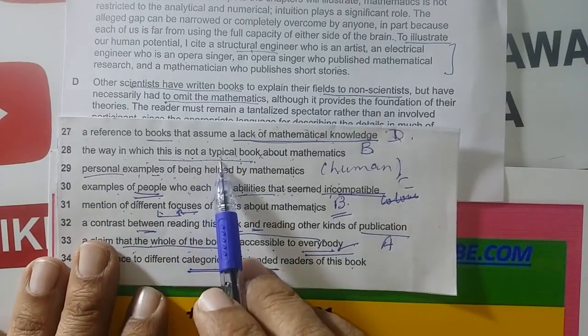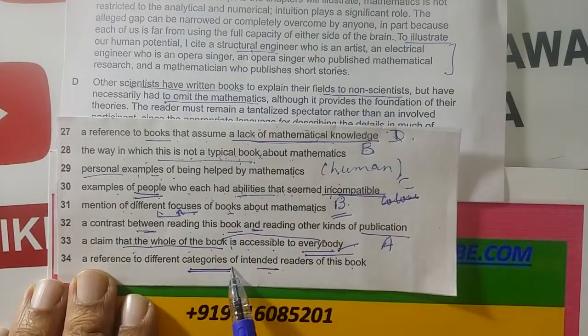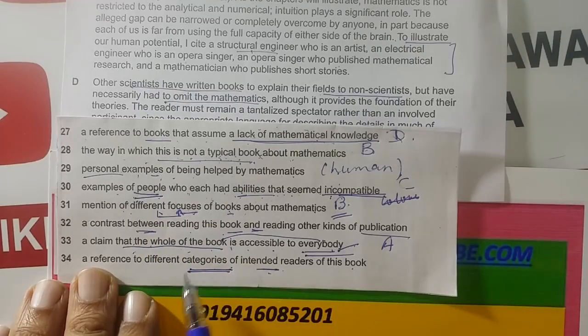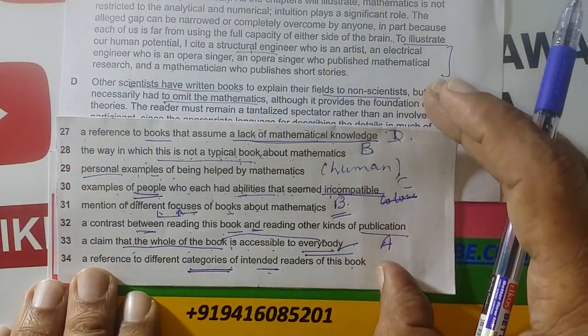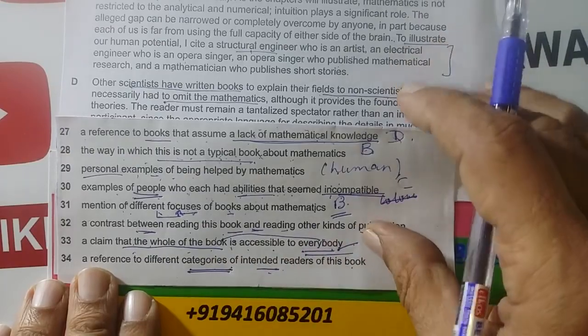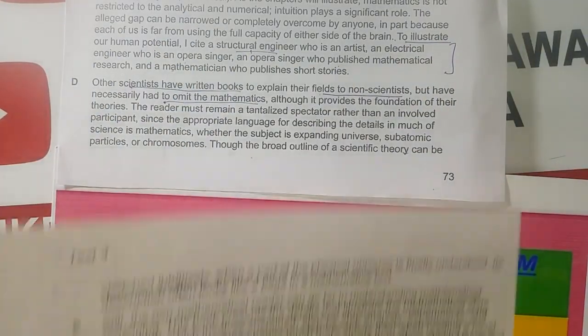Now how many are left? 29th and 34th, right, these are left. In these personal examples I have to find, in these categories I have to find. So two points are there. One, this also is left, this may be the other kind of publication. So I am going to this section, next one, E. So let's go to this one.